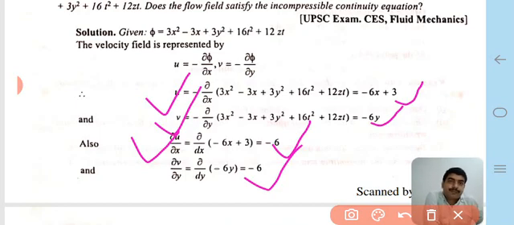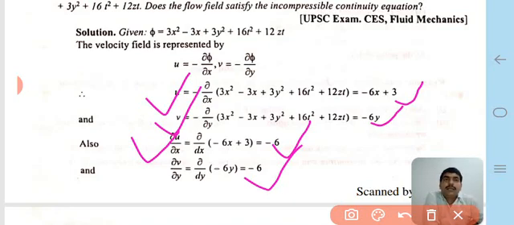Putting these in the given equation, the continuity equation is ∂u/∂x + ∂v/∂y = 0, but with -6 and -6 the sum is -12. Therefore this fluid flow does not satisfy the continuity equation, so the flow field is not possible.